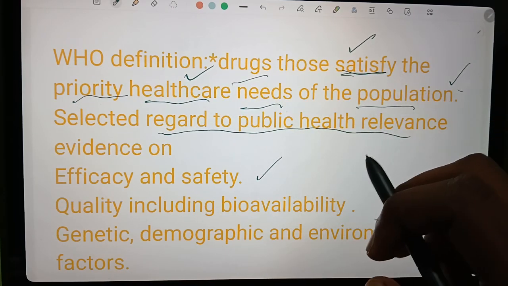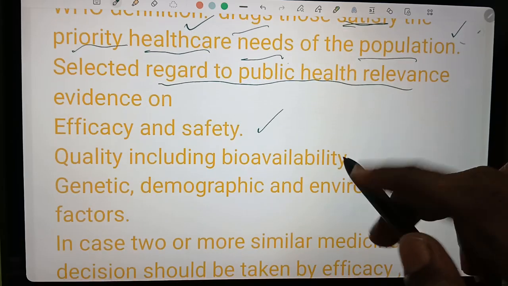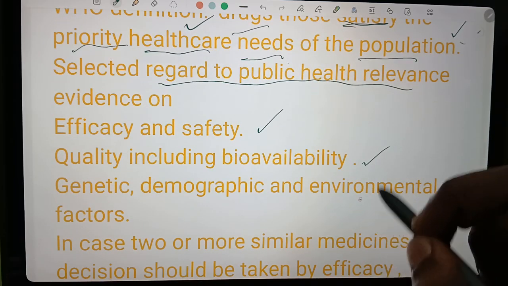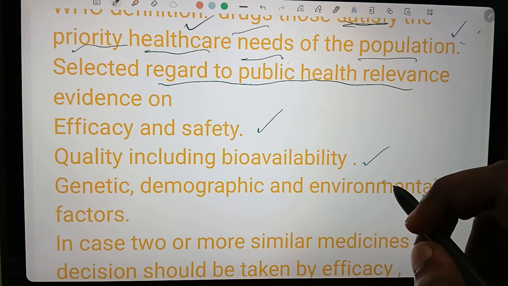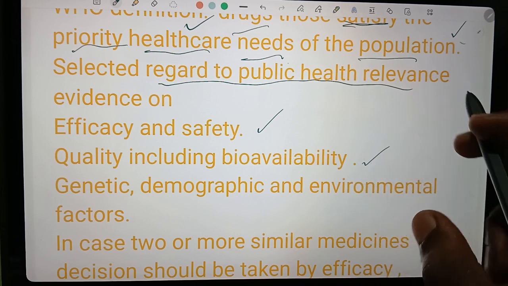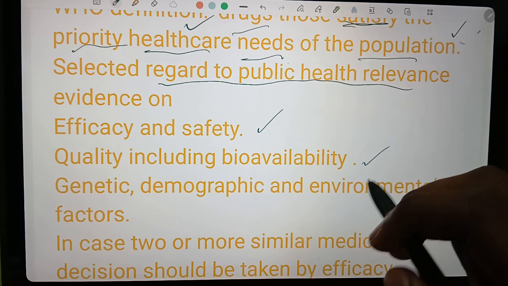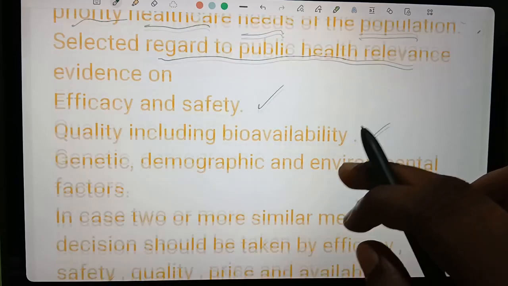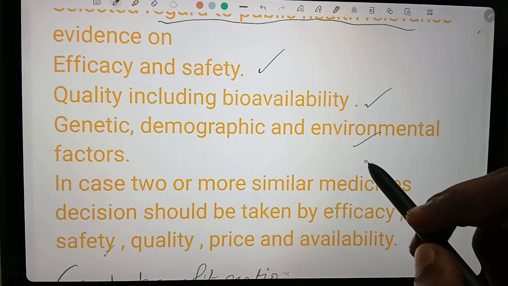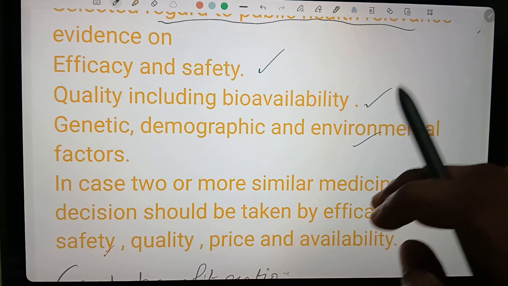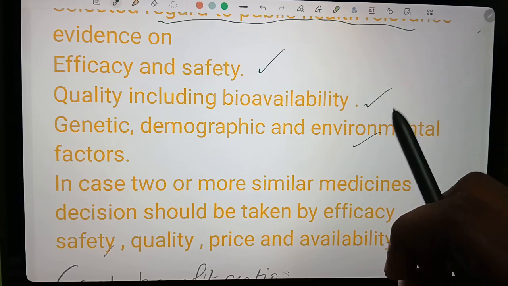Is it safe or not? How is it working? What is the quality, and what is the rate and extent, in how much time is it working? Is it properly working or not? Is there any side effects or not? We also see environmental factors on those essential drugs.